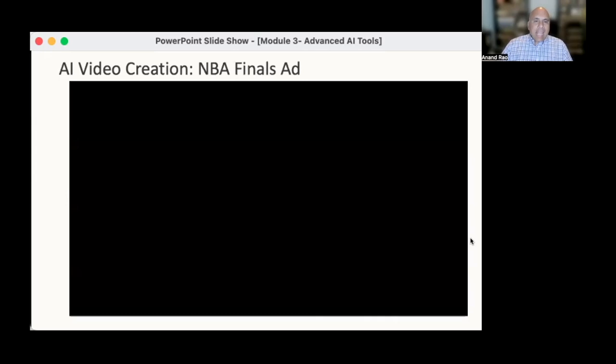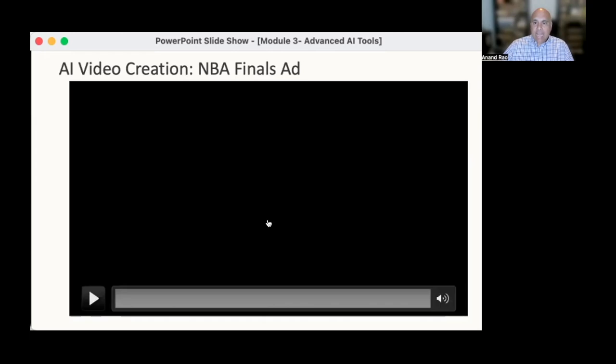Now, we're all used to seeing AI video online, but one of the first AI-generated commercial advertisements was just aired in June during the NBA Finals. The ad was sponsored by an online betting site, and it was reportedly created in just a couple of days at a fraction of the cost of shooting a live ad, which could cost $500,000 or $1 million or more if they were producing a live ad. In this case, it was just a few $1,000s. Now, it's really important to note that this was produced by a professional team. They were able to apply their years of experience in video production to get the clips just as they wanted them. But it is amazing to see what they could produce with Veo 3. So here's their 30-second ad.